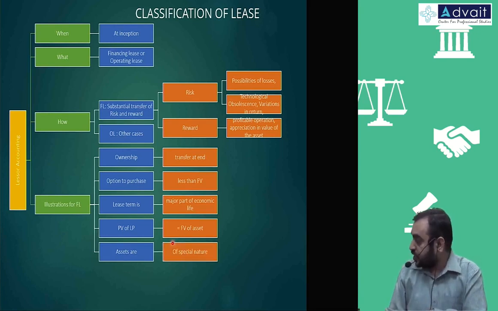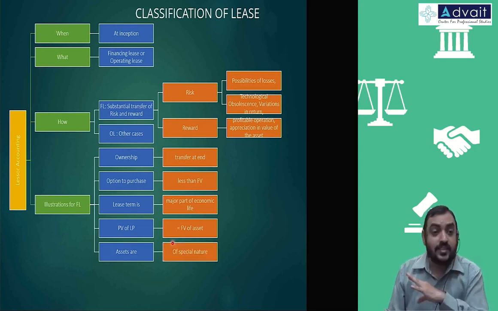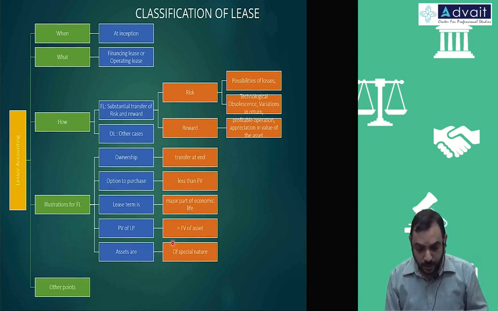And if the asset is of special nature, only the lessee can use it, a customized one that others cannot use, then it is also a financing lease. In all other cases, it becomes an operating lease.